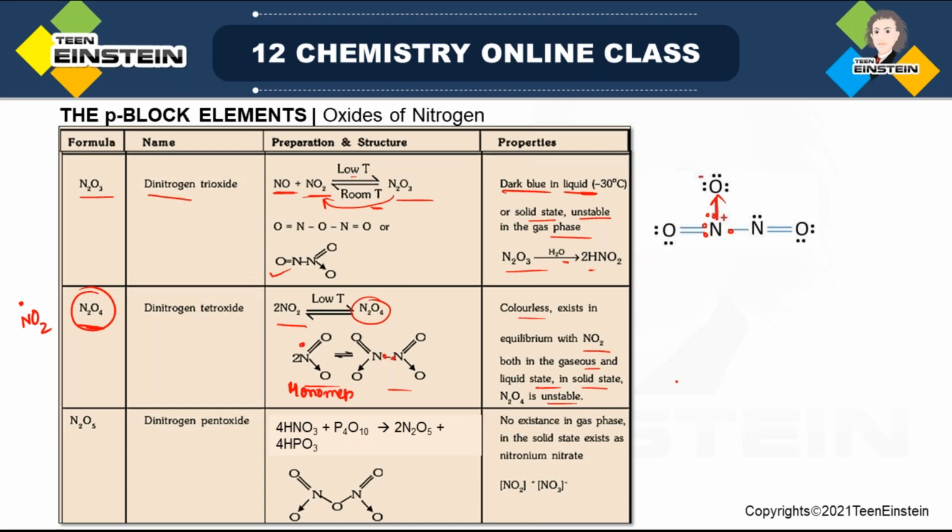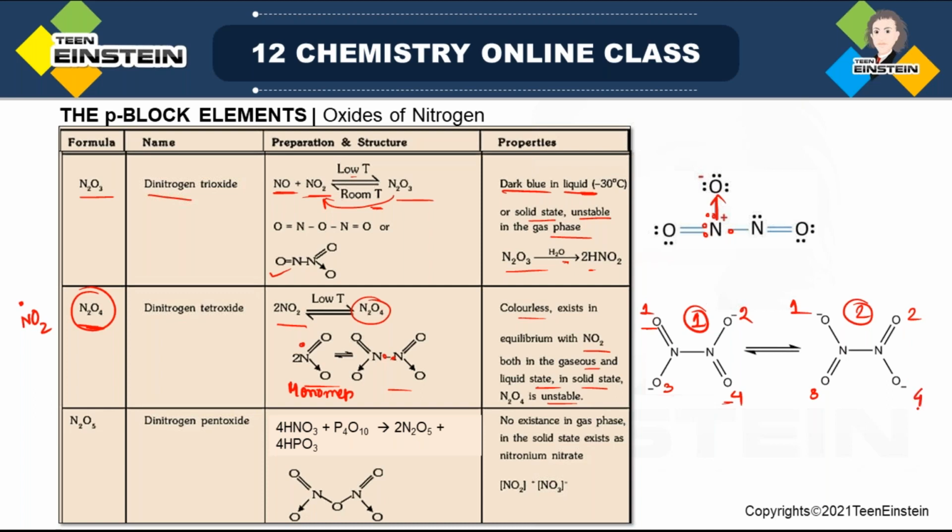Fine. And here we can have two types of resonance structure. Now, why are we saying two types of resonance structure? Because both structures are the same. But actually, if you number the oxygens 1, 2, 3, 4, now you can understand the difference. In the first structure, double bond is present between oxygen 1 and nitrogen, and oxygen 4 and nitrogen. But in the second structure, double bond is present between oxygen 3 and 2, not 1 and 4. So that is the difference.